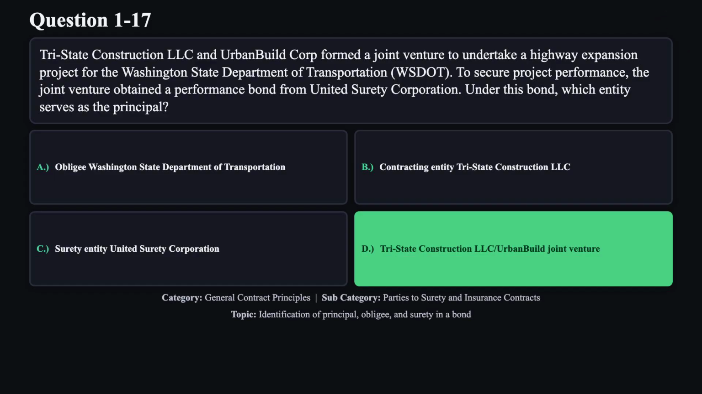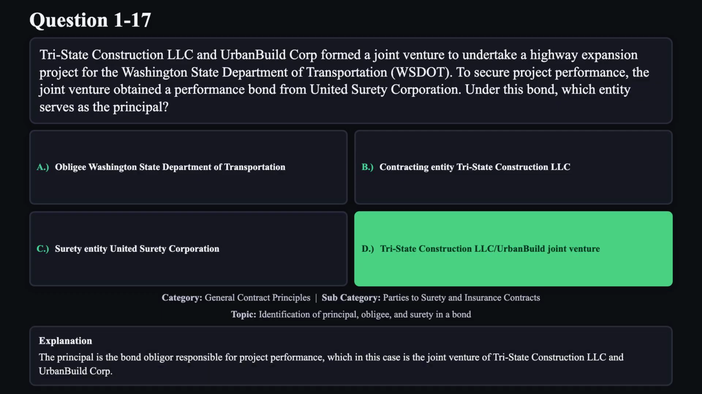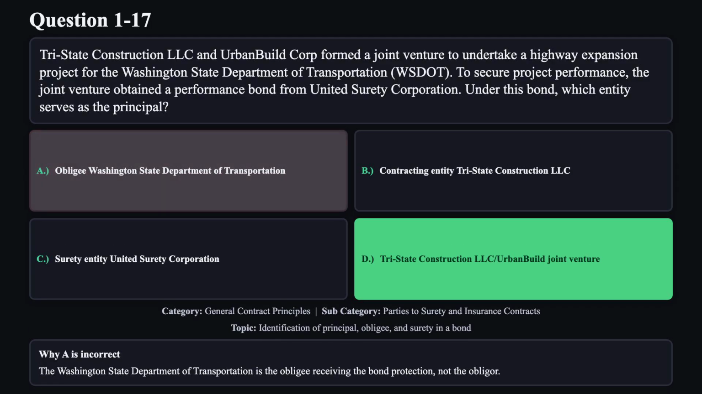The correct answer is D. The principal is the bond obligor responsible for project performance, which in this case is the joint venture of Tri-State Construction, LLC, and Urban Build Corp. Reason A is not correct. The Washington State Department of Transportation is the obligee receiving the bond protection, not the obligor.